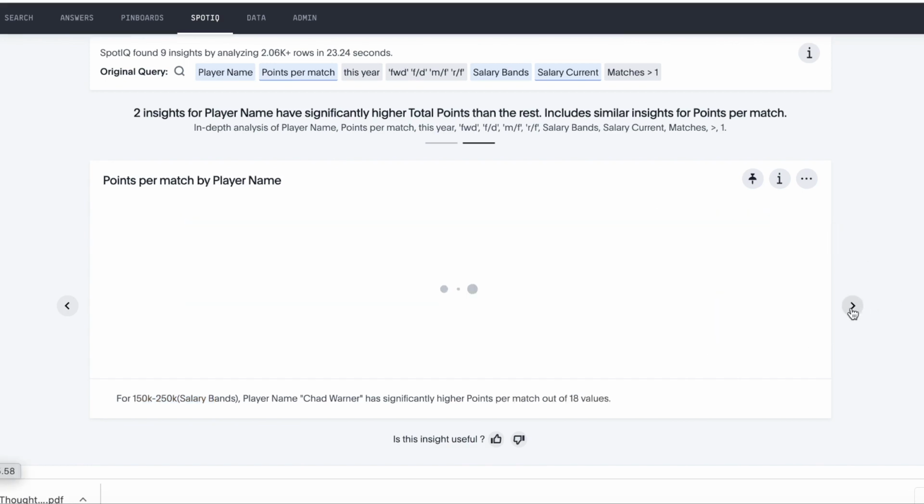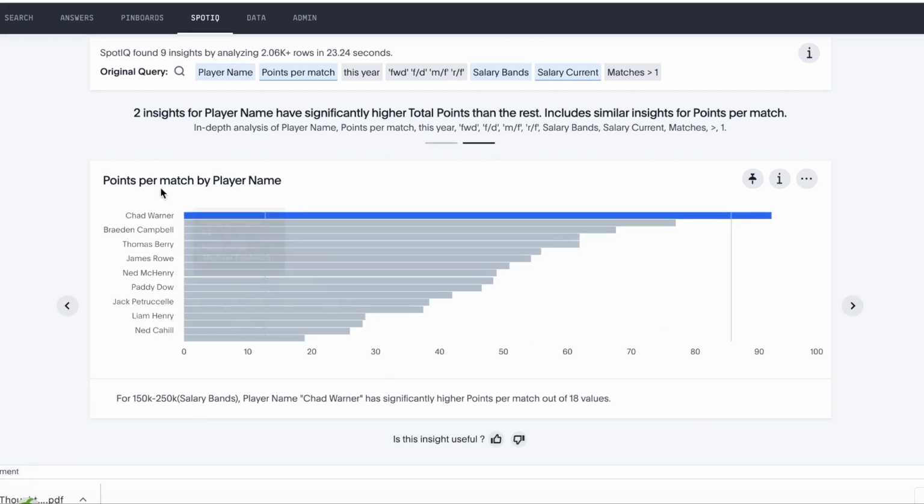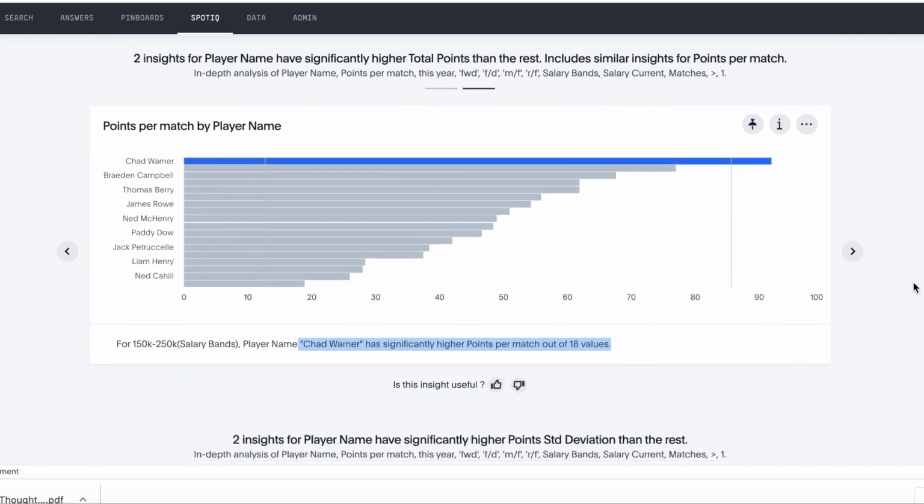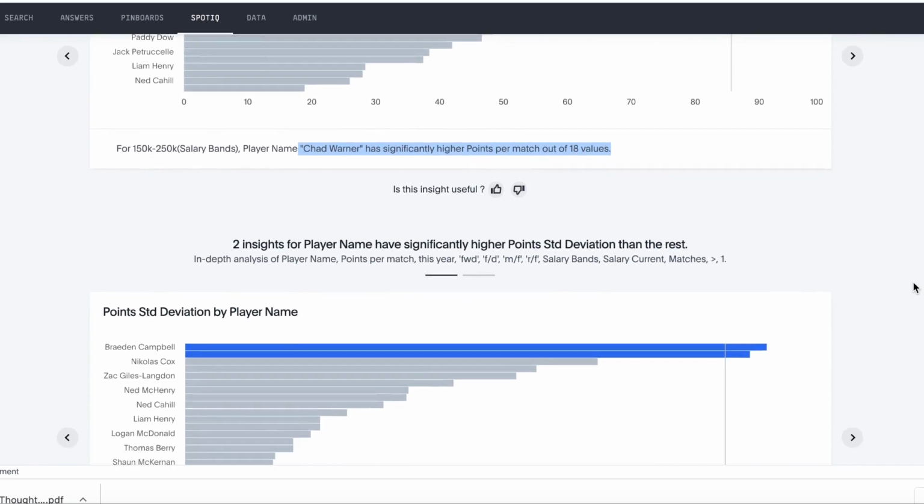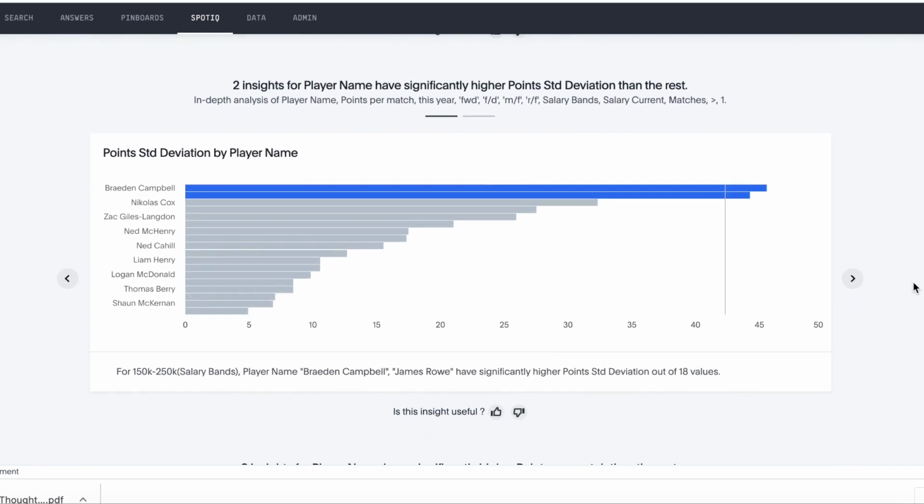And if we just have a look at the second insight, so this is points per match. This is the average points per match. And again, we can see here that Chad Warner is an outlier in this. And so as we can see, significantly higher points than the other 18 values. So let's have a look and see what other items the machine learning component has highlighted for us.